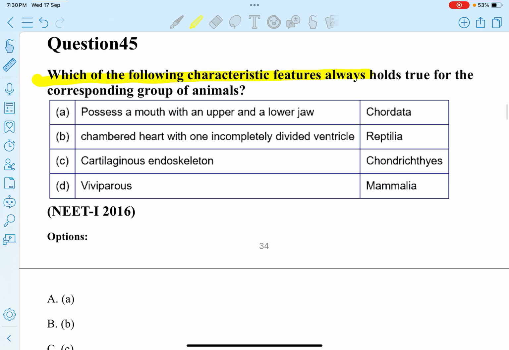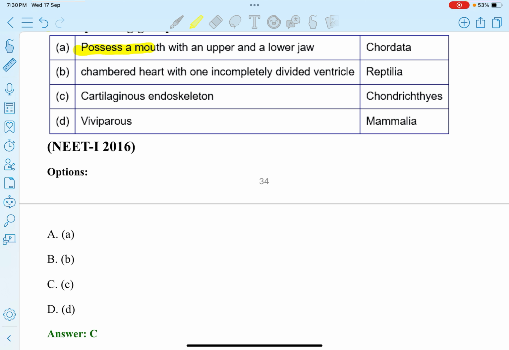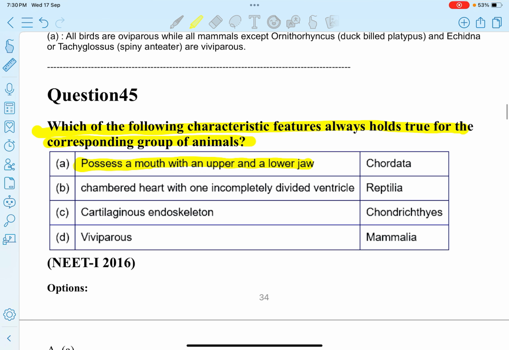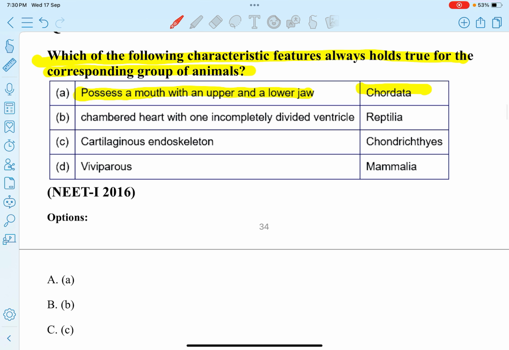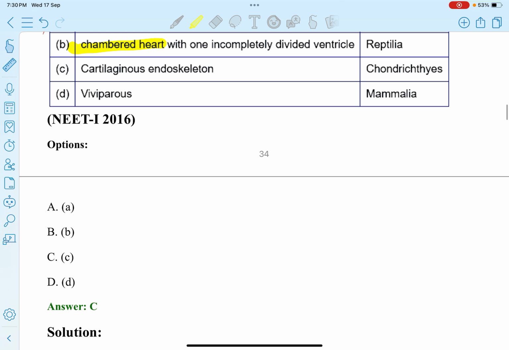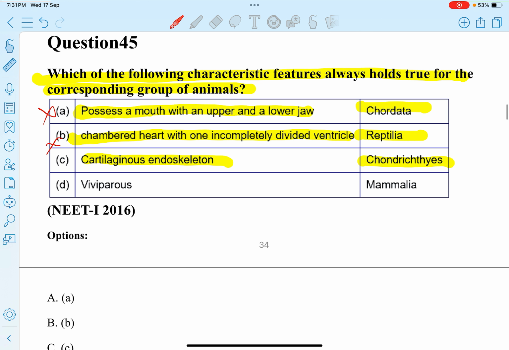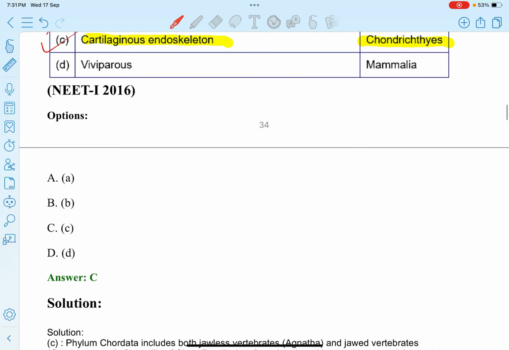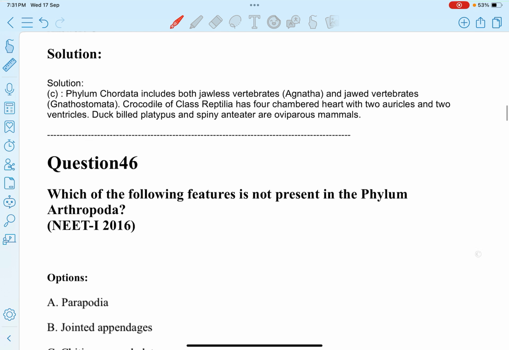Which of the following characteristic features always holds true for the corresponding group of animals? Possess mouth with an upper and a lower jaw: Chordata. Not true for all. Next. Four-chambered heart with one incompletely divided ventricle: Reptilia. Cartilaginous endoskeleton: Trygon. This pair is correct. So option C.